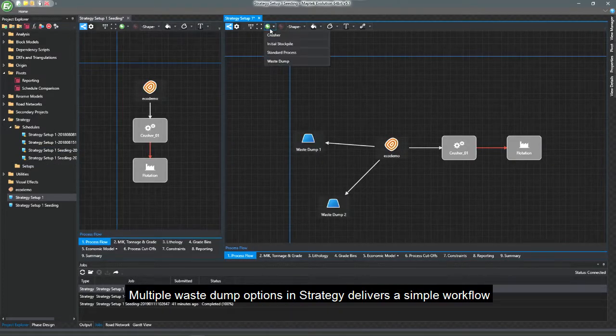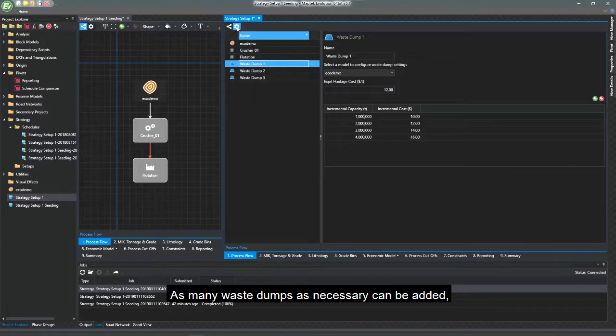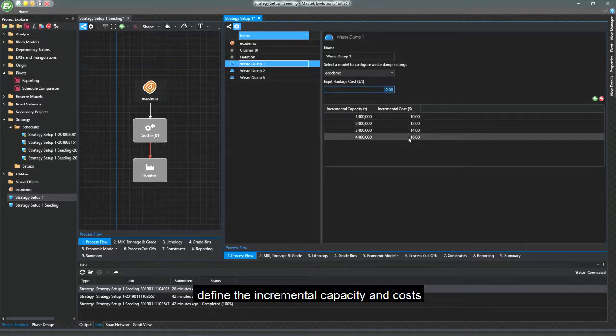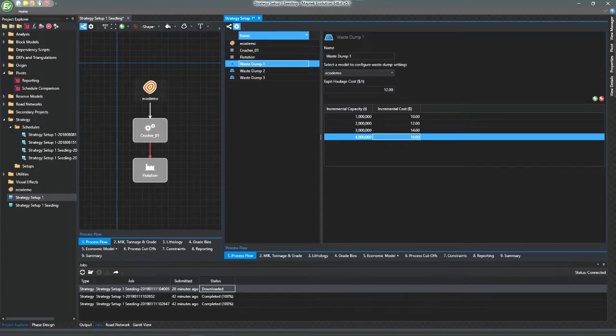Multiple waste dump options in strategy deliver a simple workflow for more detail about where material is going. As many waste dumps as necessary can be added, with options to consider associated haulage costs, define incremental capacity and costs, and indicate the most cost-effective strategy.